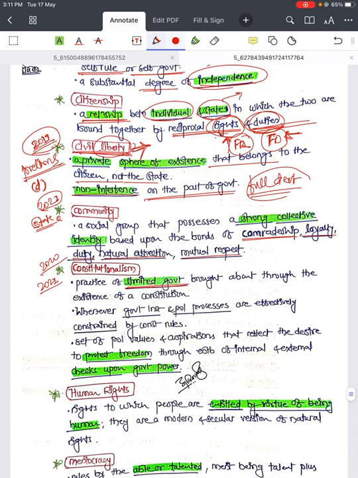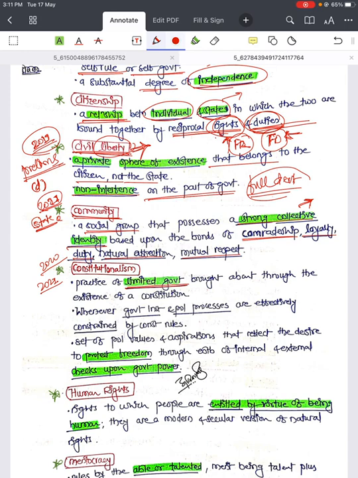Then what is a community? Again, we can relate the 2021 question of state. Community is a social group that possesses a strong collective identity. Communities have a strong collective identity that may be based on a particular society. If you are residing in a particular cooperative society, you will have that community, right? So you will celebrate Holi, you will celebrate Diwali together. There will be community based on ethnic relations. There will be community based on some village association or region association, right?